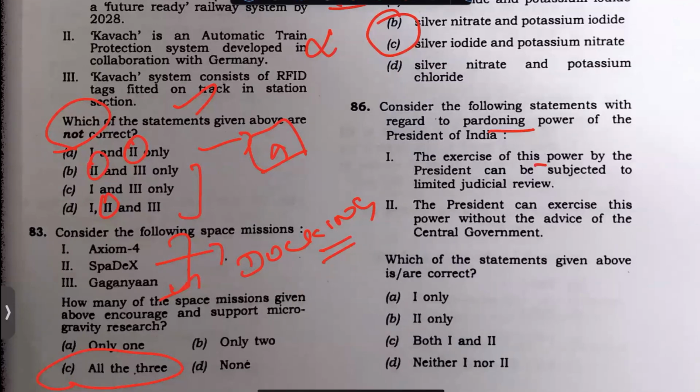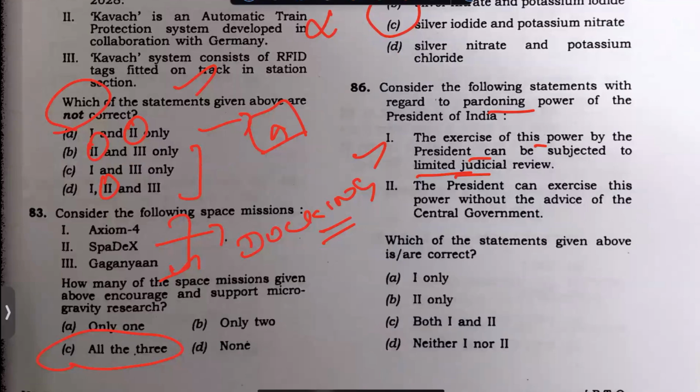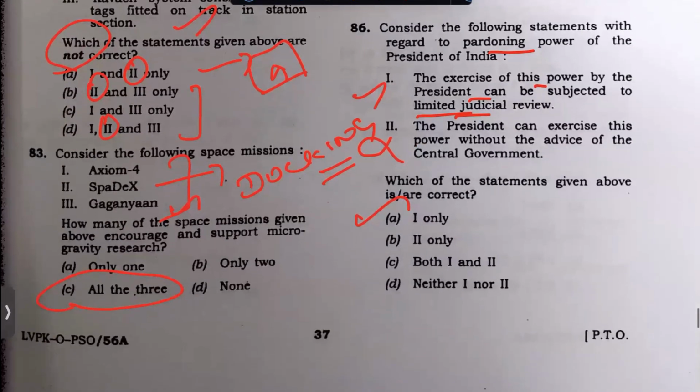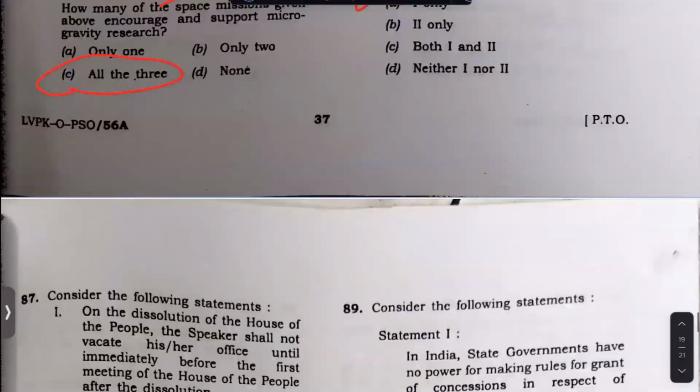Pardoning: the exercise of this power can be subjected to limited judicial review. Yes, even in the case of Ajmal Kasab, they went to the Supreme Court even at the last moment. Exercise the power without the advice? No, how can the president exercise without advice? This question is something that you should have taken.